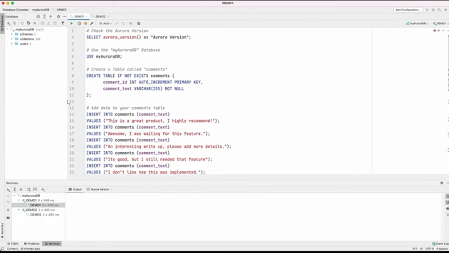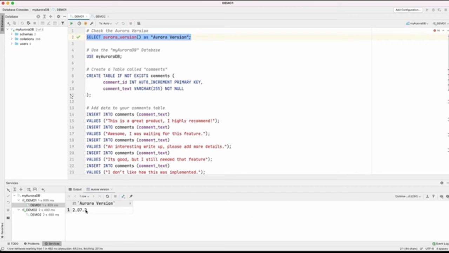First, we need to make sure that our Aurora MySQL is running on the proper version. We will do that by simply running this query, which checks the version. As we can see, in this case, it's using 2.07.2. So if you are running anything above 2.07.0, you should be able to use the machine learning integration with our Aurora MySQL.